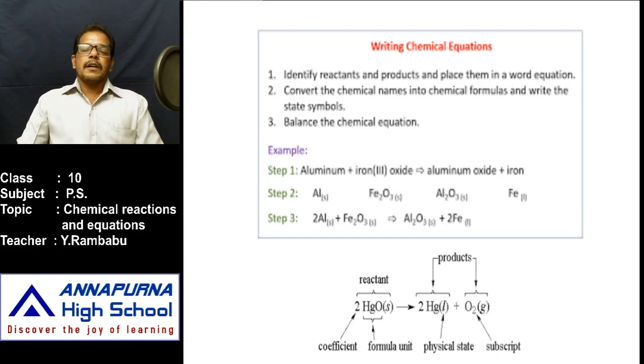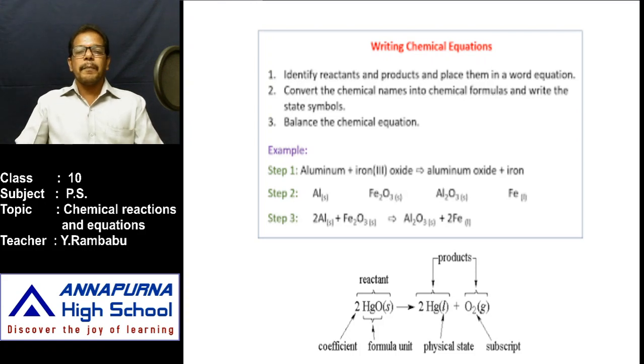In this case, first identify the reactants and products, then write the word equation. After writing the word equation, we have to write the chemical formula of the substances. For example, in the case of reaction of magnesium with oxygen, the chemical formula for magnesium is Mg, oxygen is O2, magnesium oxide is MgO. That's why its chemical equation is Mg plus O2 gives MgO. Okay, and in the reaction of zinc with hydrochloric acid, the chemical formula for zinc is Zn, hydrochloric acid is HCl, zinc chloride is ZnCl2, hydrogen is H2.